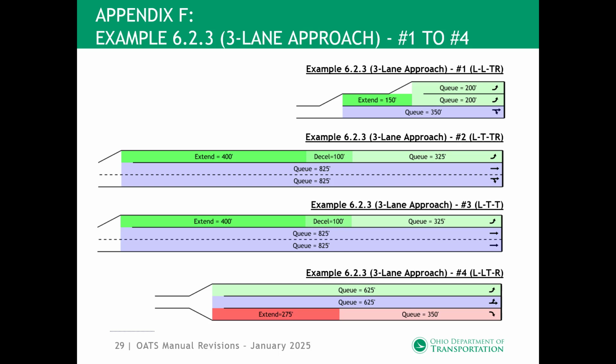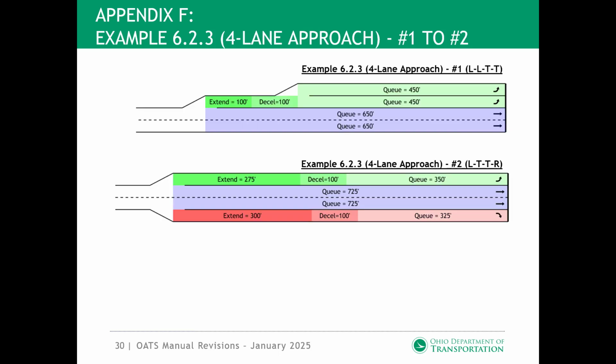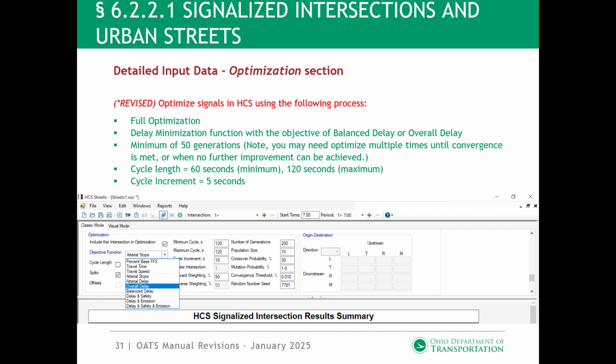The examples shown here are for 3-lane approaches. The examples shown here are for 4-lane approaches. Section 6.2.2.1, Signalized Intersections and Urban Streets. Text was revised stating this is the process of optimizing signalized intersections. When optimizing, make sure under the objective function you select overall delay or balanced delay.